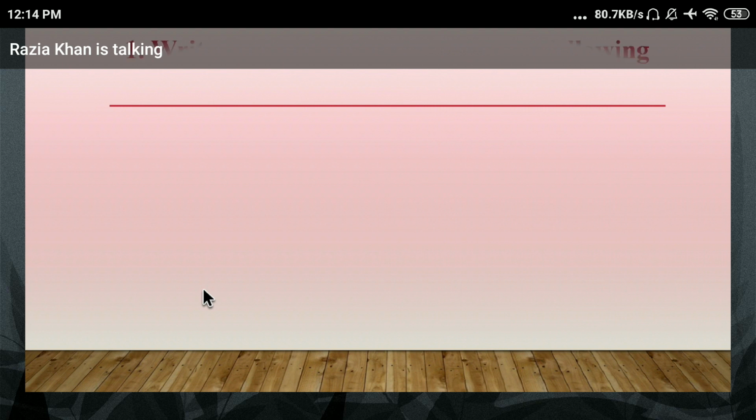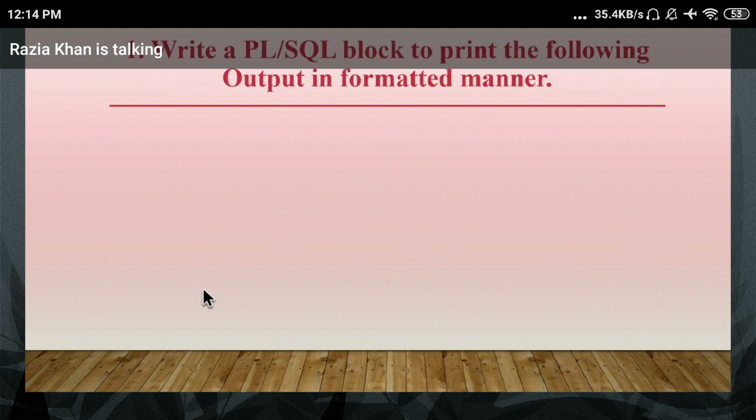Yes. So just check the next. This is your first question. First, write down, because you have to perform. You have to write that program in the Notepad file. So first, check the first question. This is a simple question. After that, we will see the main SQL queries question. Yes. This is your simple question.